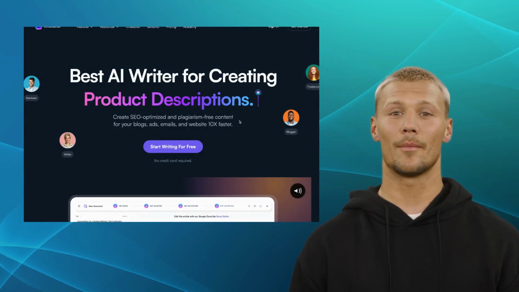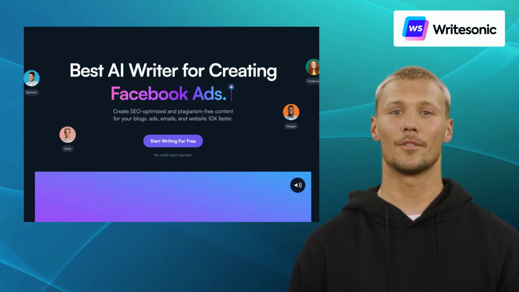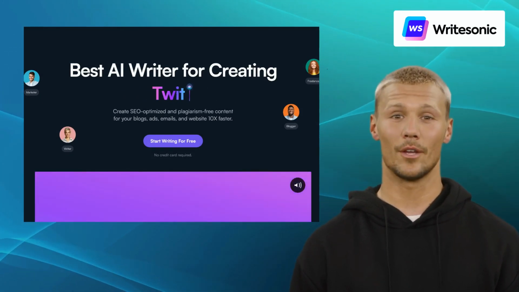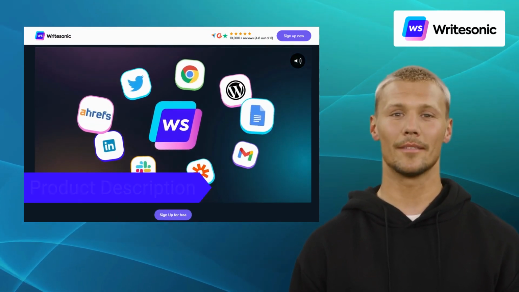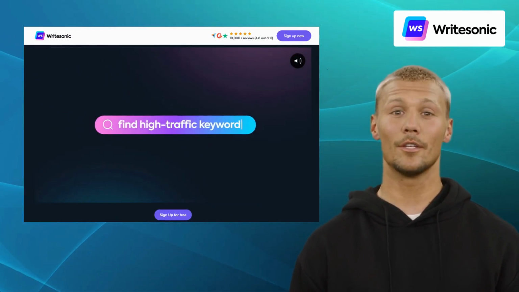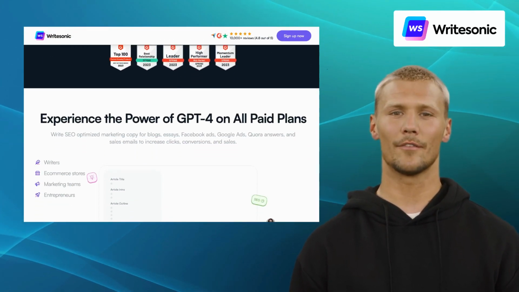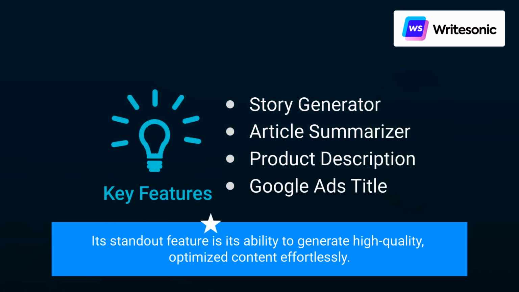The first alternative we have is Writersonic. Writersonic is an AI-powered writing tool that helps you generate high-quality content in a matter of minutes. It offers features like Story Generator, Article Summarizer, Product Description, and Google Ads Title. Whether you need blog articles, Facebook ads, Google ads, or content for your Shopify store, Writersonic has got you covered. Its standout feature is its ability to generate high-quality, optimized content effortlessly, in your chosen style and word count.